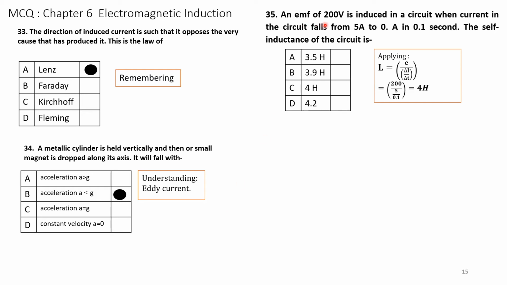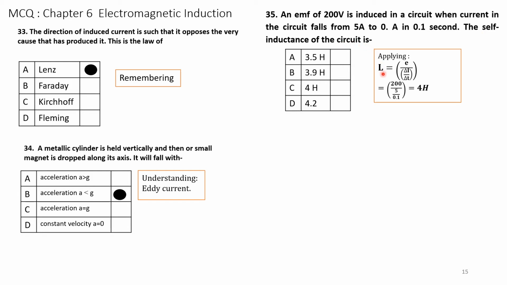35. An EMF of 200 volts is induced in a circuit when the current in the circuit falls from 5 amps to 0 amps. So the change in current is 5 amps, in T is 0.1 seconds. Find the self-inductance of the circuit. Now we have to use the formula.